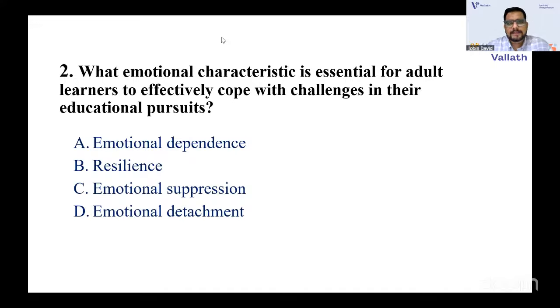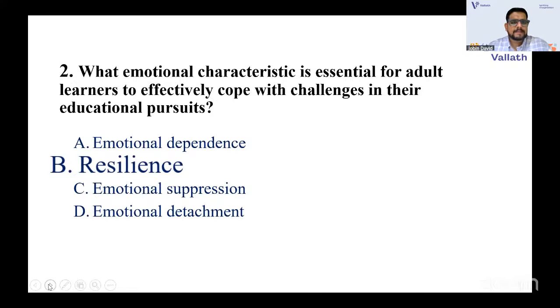they need. These are all certain characteristics or maybe some specialities. When you read the options, you will get easily: emotional dependence, resilience, emotional suppression, emotional detachment. Emotional dependence is just opposite to detachment. In detachment, you are not associating anyone with your emotions. Emotional dependence means you are depending on someone for your emotions. Okay, the answer is resilience. Obviously, the characteristic which is essential for adult learners to effectively cope with the challenges is resilience.